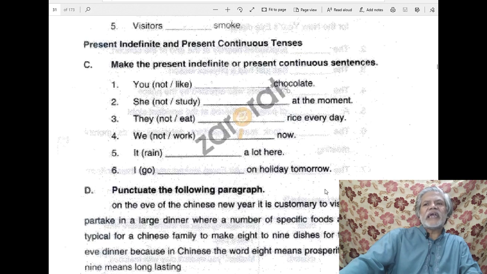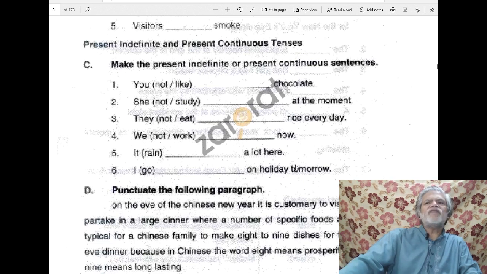I go dash on holiday tomorrow. Now tomorrow is basically future. And both present indefinite tense and present continuous tense may be used to indicate even future.